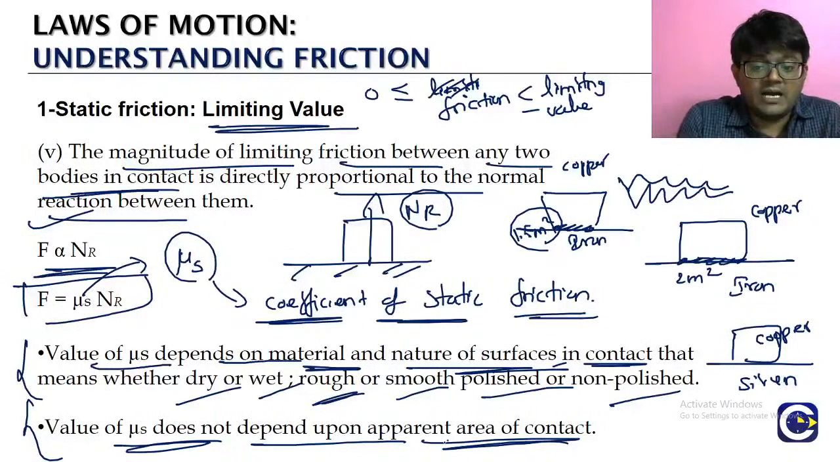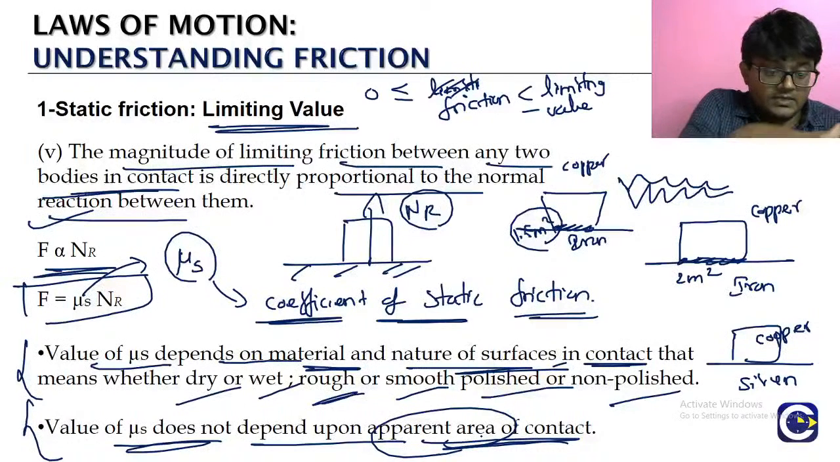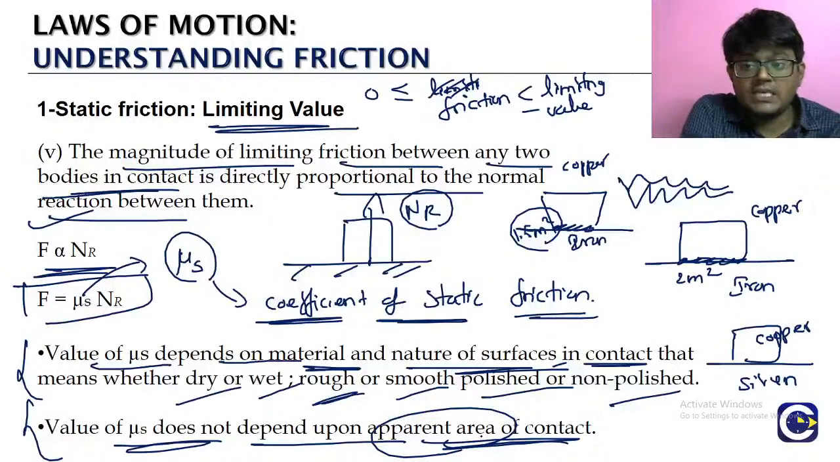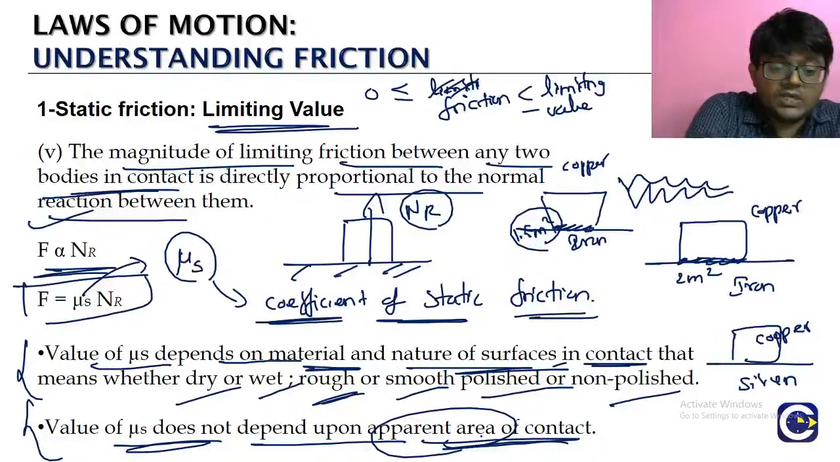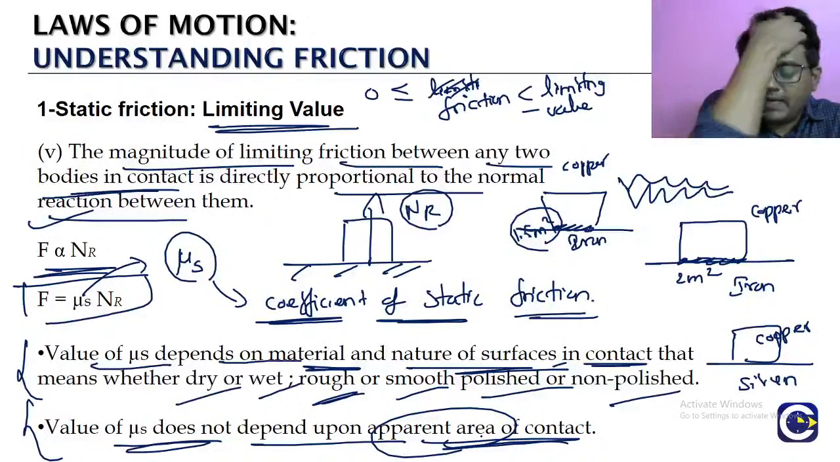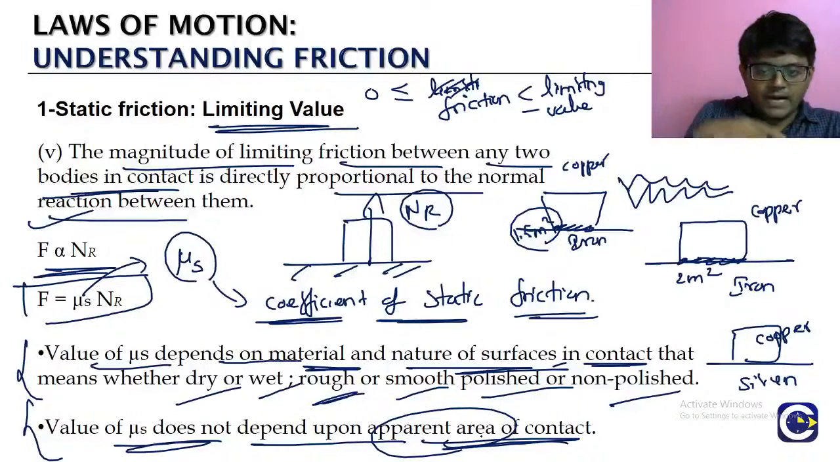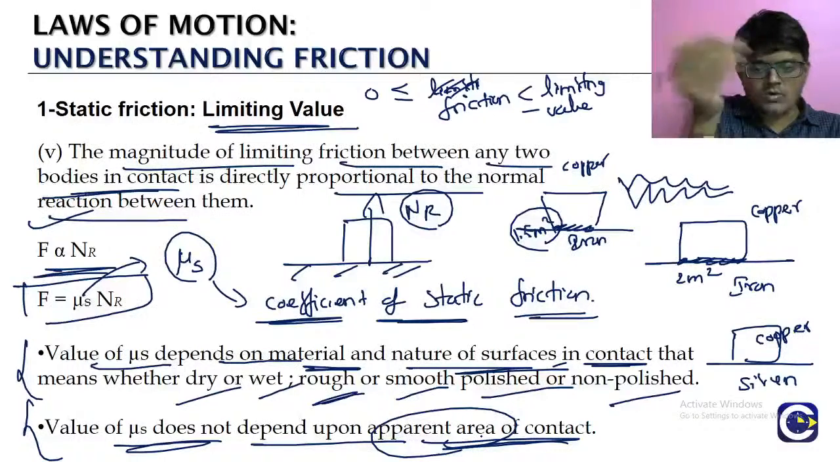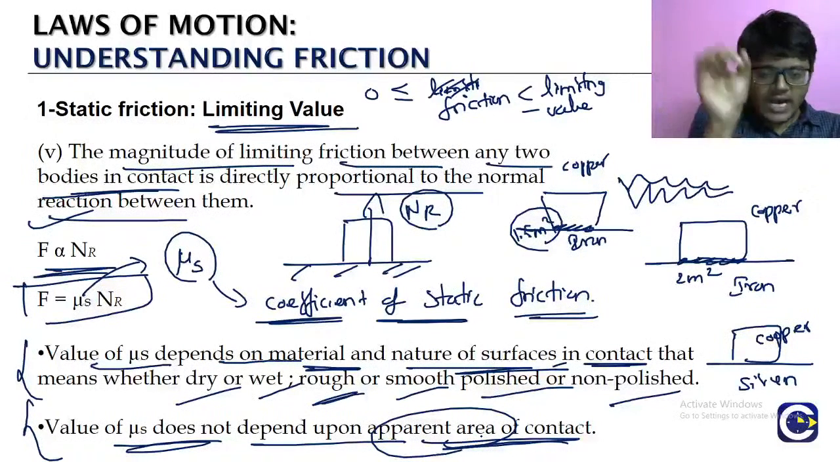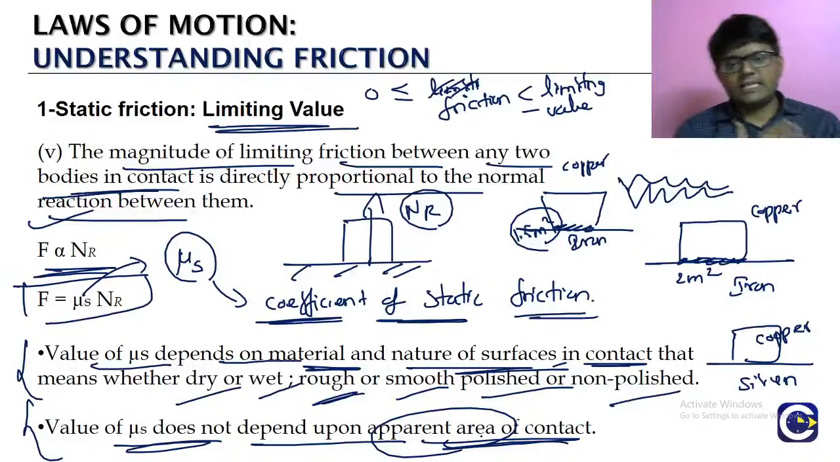Why do we say apparent area? Normally, when we see 2 meter square, we think the contact area is 2 meter square, but that is not the actual area of contact, because we have to consider the irregularities. So we say the coefficient of static friction does not depend upon the apparent area of contact. Whatever we see at the macro level, whether 1.5 meter square here or 2 meter square there, it does not depend upon those values. Okay? So this is the limiting value of the static friction.